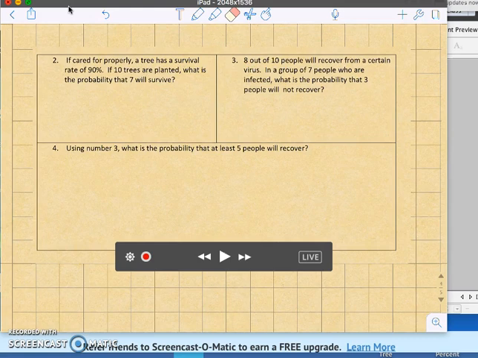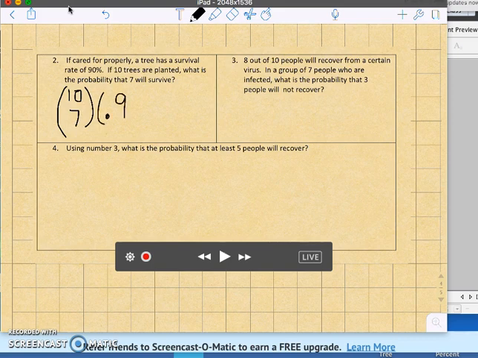So this next one, if cared for properly, a tree has a survival rate of 90%. If 10 trees are planted, what is the probability that 7 would survive? So 10, we want the 7 to survive. So then our probability for survival would be 0.9 to the 7th, and then our probability that it doesn't survive would be 0.1 to the 3rd.